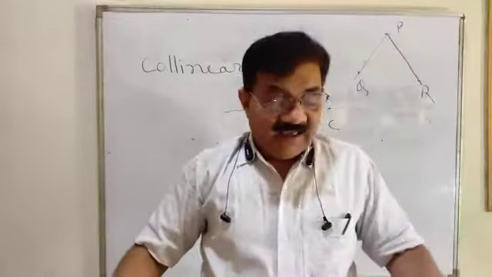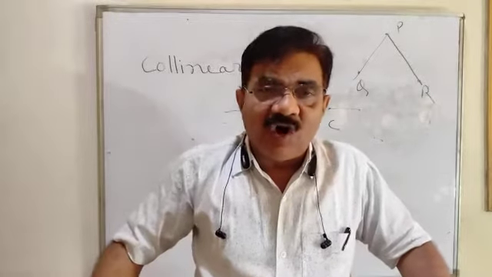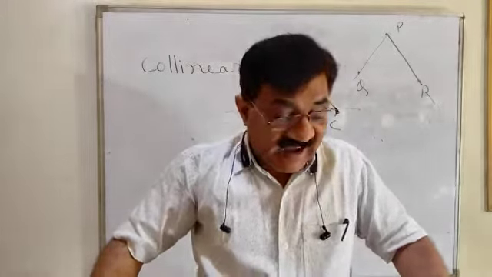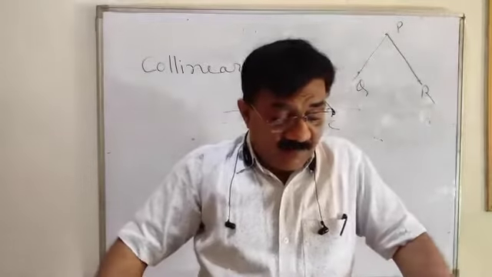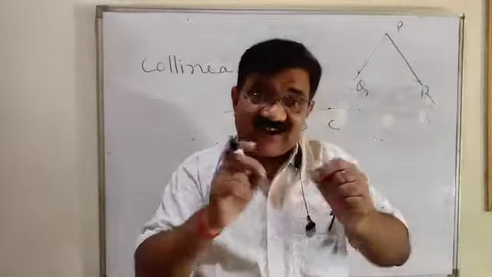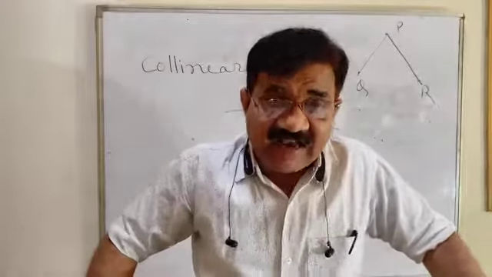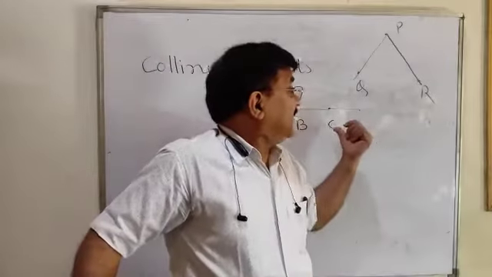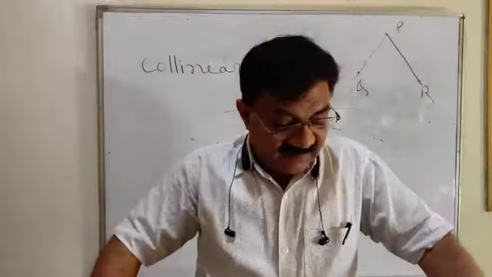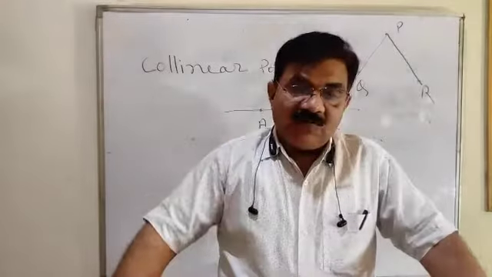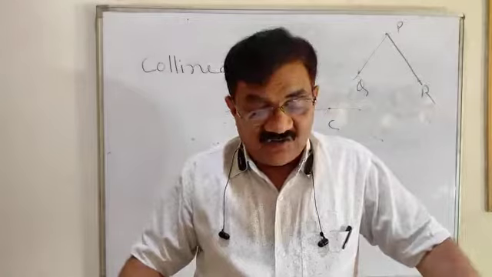If a straight line can pass through the given points, then those points are called collinear points. If three or more points lie in a straight line, they are called collinear points, and otherwise these points are non-collinear points. Now, collinear and non-collinear points we have understood.